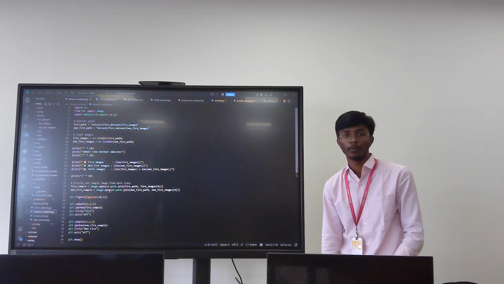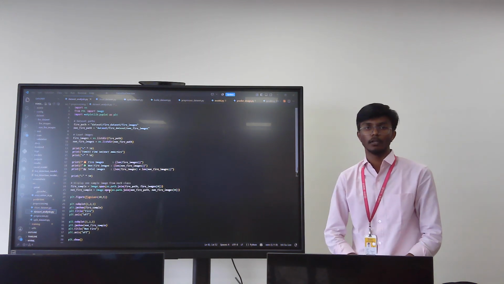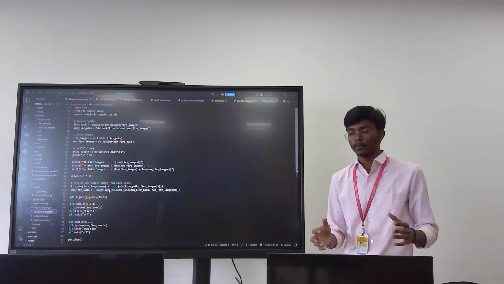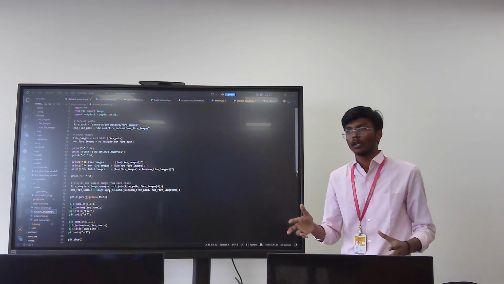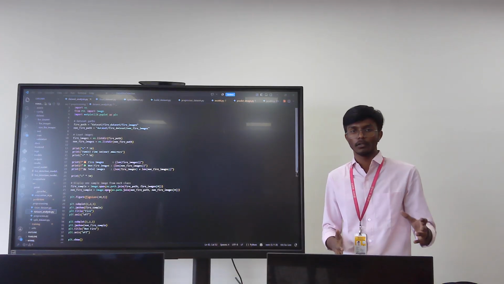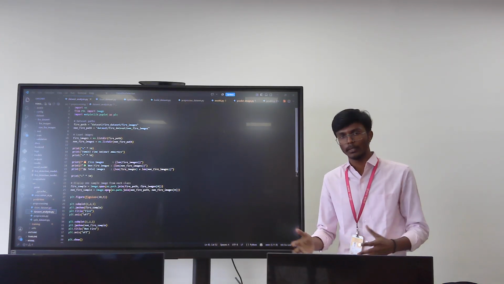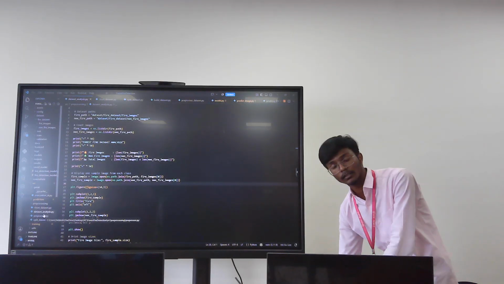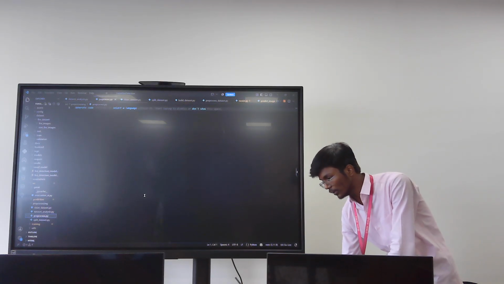Analyzing the data is very important in this type of project, because if there is smoke it should also detect fire, and if there is no smoke there should be no fire. So I cleaned the dataset, and this is the data pre-processing.